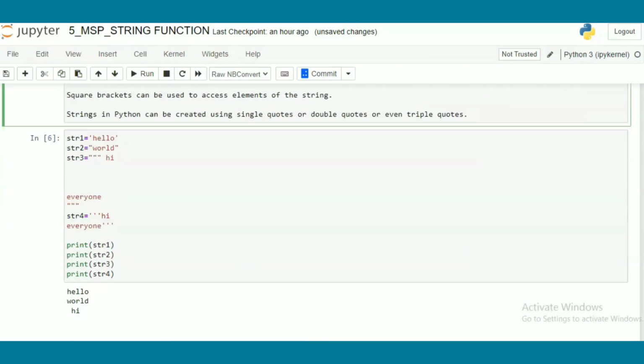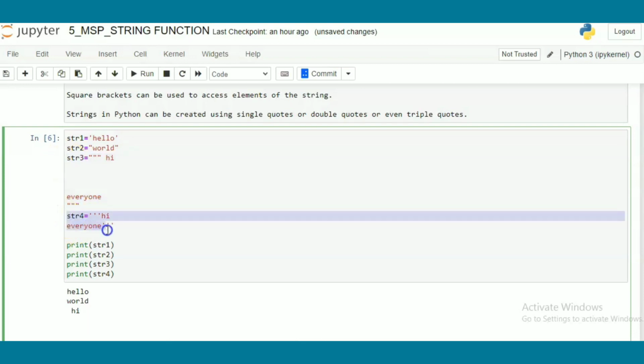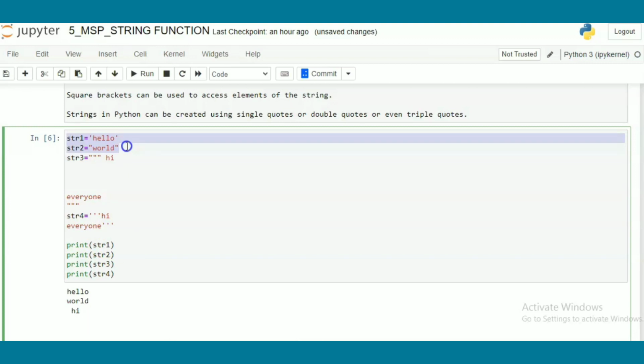So let us take a simple example. Here you can find the first example is given with the help of a single quote. The second example is with respect to the double quote. And the third example is the triple quote. Here I am using triple double quotes, and here I am using triple single quotes. So both are fine.